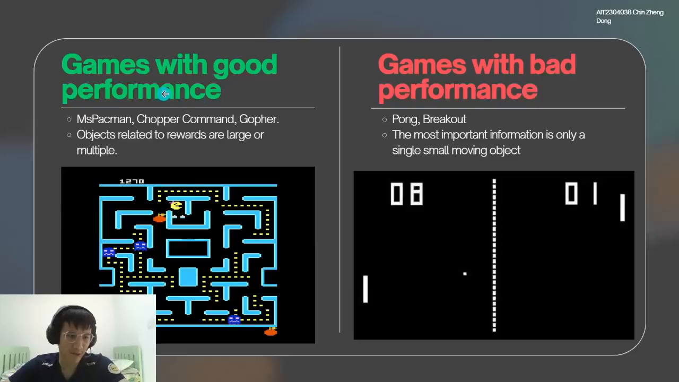So there are some games the model is good at and some games the model is bad at. The model performs well in games such as Miss Pac-Man, Chopper Command, and Golfer. This is because the objects related to rewards are large or multiple. For example, as you can see in this screenshot of Miss Pac-Man, not only is there a lot of different important objects such as the character, the ghost, the food, and the goals, the model also needs to keep track of the velocity and direction of the character and ghost because this information